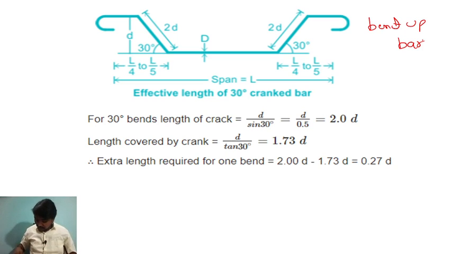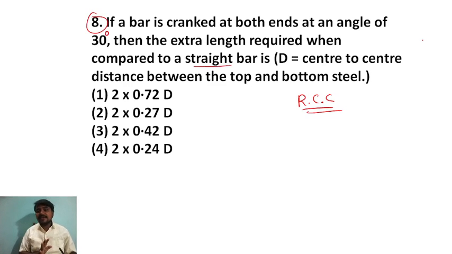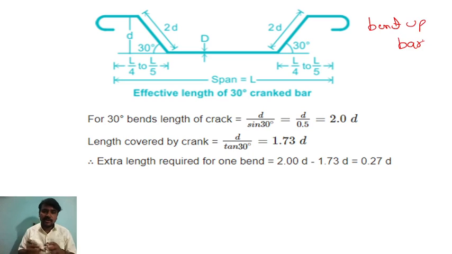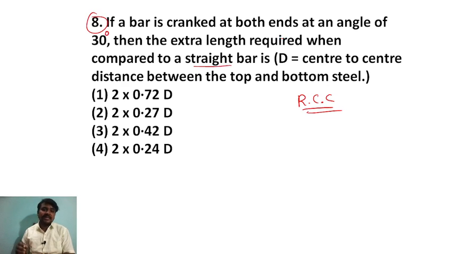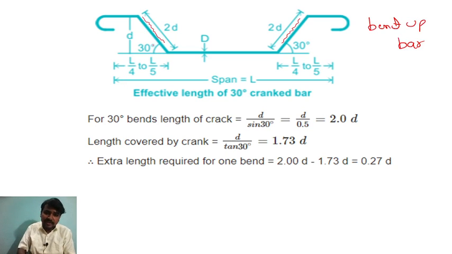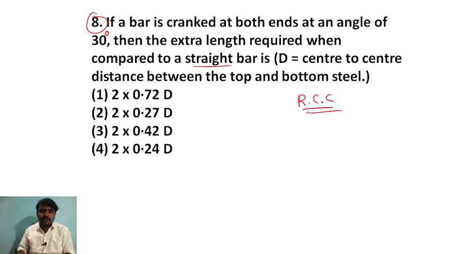Now, the bar is cranked at both ends. You can see this is a crank portion, and this one is also a crank portion. At both ends the angle is 30 degree.